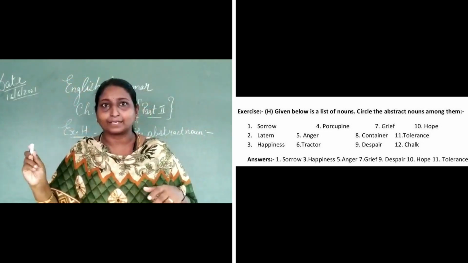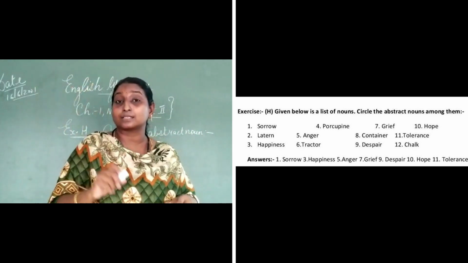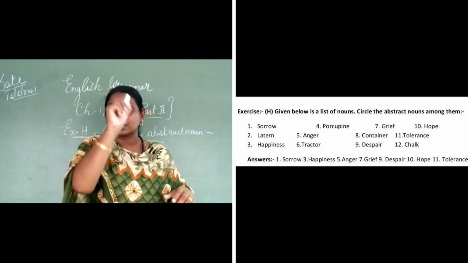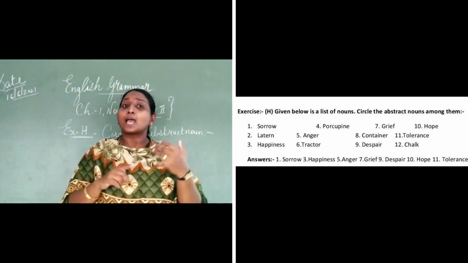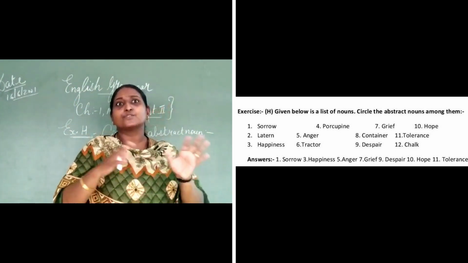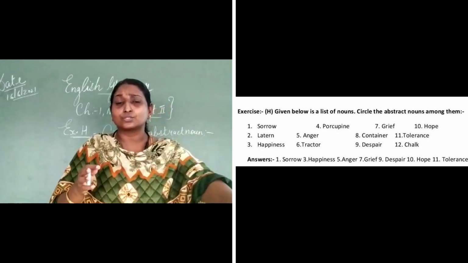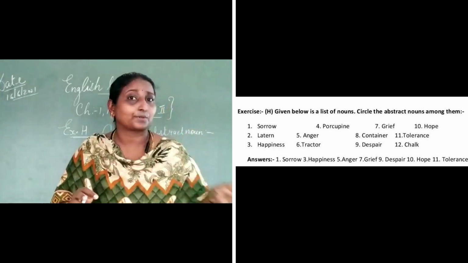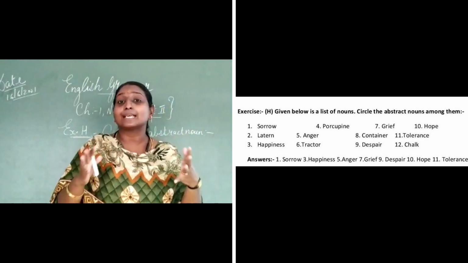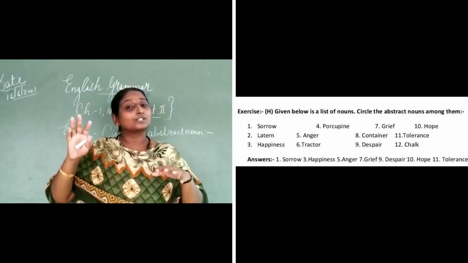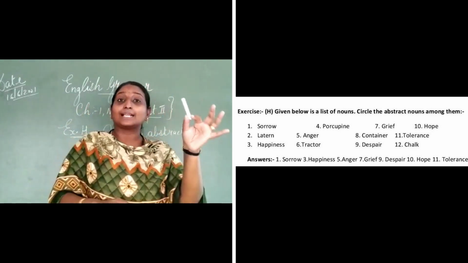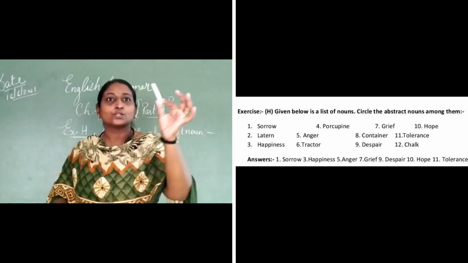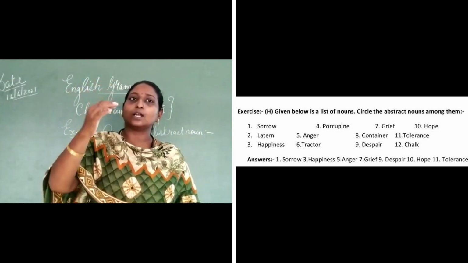Container. It's not an abstract noun. Then the next one is tolerance. Tolerance is an abstract noun. You have to circle that word tolerance. Then when we move to the down of the exercise, that is happiness. Happiness is an abstract noun. Then tractor. Tractor you can touch, you can feel. That means that is not an abstract noun. Despair. Despair is an abstract noun. Then the last one is chalk. Chalk you can feel, you can touch, no? You can see everything. That does not mean that this is an abstract noun. So, hope you have circled it. Now I will be moving to the next exercise.